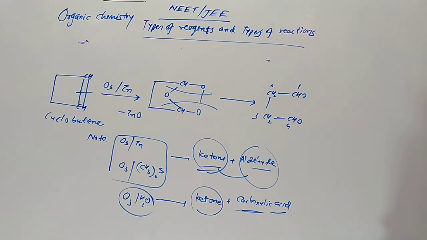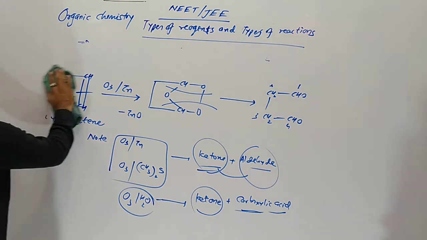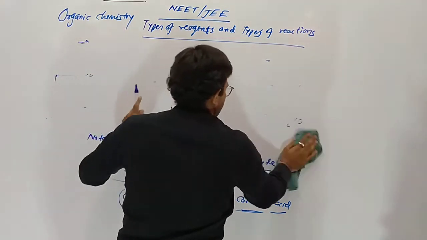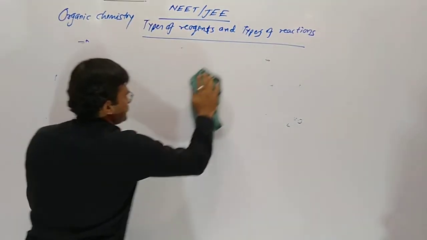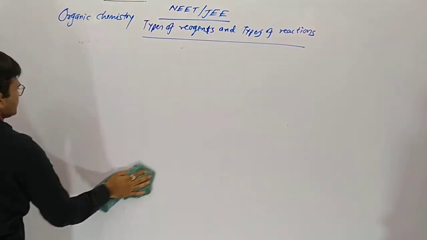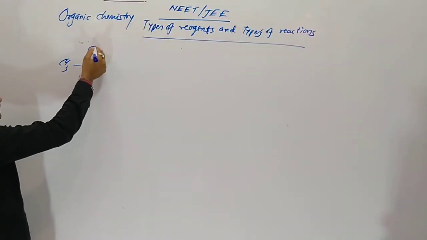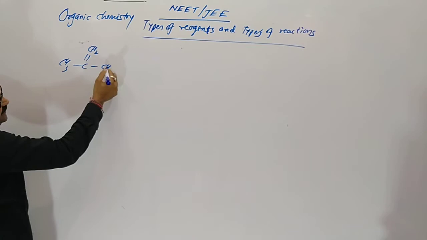You can see CH3 C double bond CH2 and CH3 is given. So what happens here in ozonolysis with zinc?